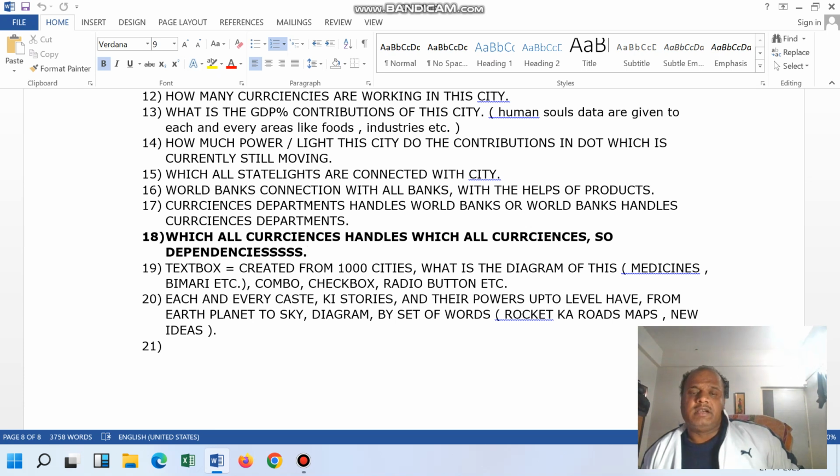That question was literally easy and tough also. Easy means these are all common, but in reality it's very tough. When we see in detail, this will become very tough. I will take one example.